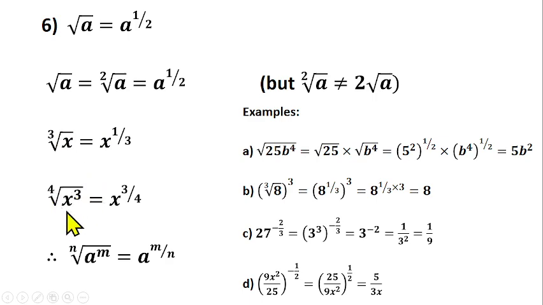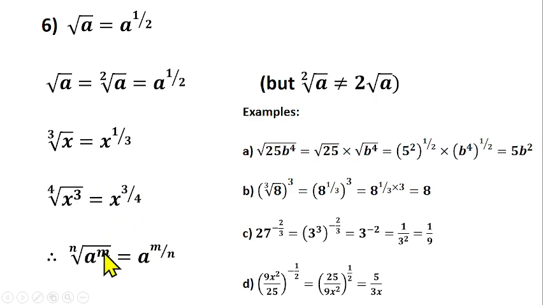So let's interpret this one in index form. Fourth root of s cube. How do you rewrite that? Although you have seen it already. But based on our explanation, you should know that this 3 is the power of s. So you have 3 here over the fourth root, which is 4. So you have s raised to power 3 over 4. Do we understand that? So you have s raised to power 3 over 4.